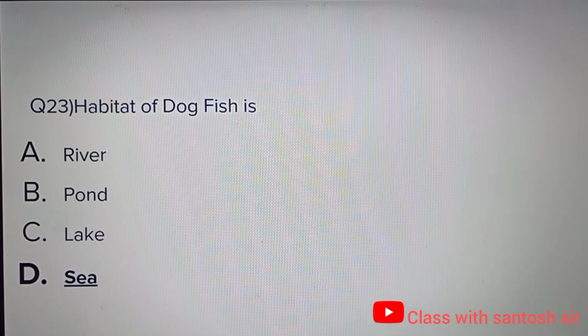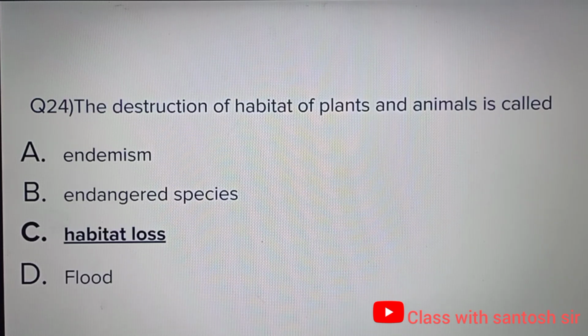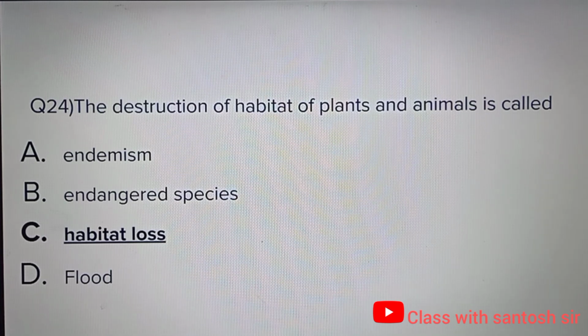Correct answer is option D, sea. The destruction of habitat of plants and animals is called as endemism, endangered species, habitat loss, flood. Correct answer is habitat loss, option C.